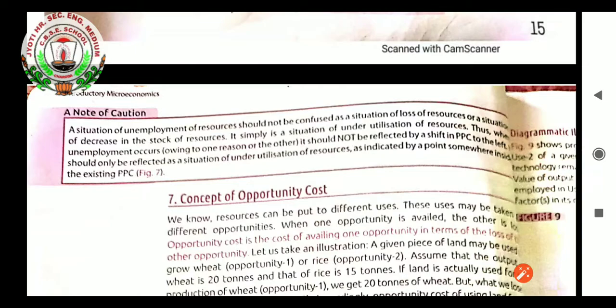A note of caution. A situation of unemployment of resources should not be confused with a situation of loss of resources or a decrease in the stock of resources. It simply is a situation of underutilization of resources. Thus, when unemployment occurs, it should not be reflected by a shift in the PPC to the left. It should only be reflected as a situation of underutilization of resources, as indicated by a point somewhere inside the existing PPC.